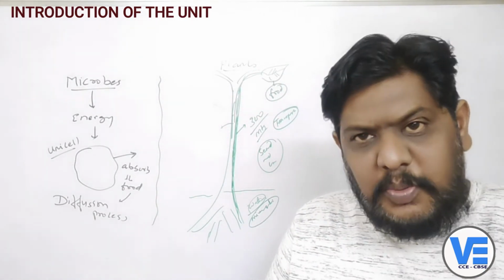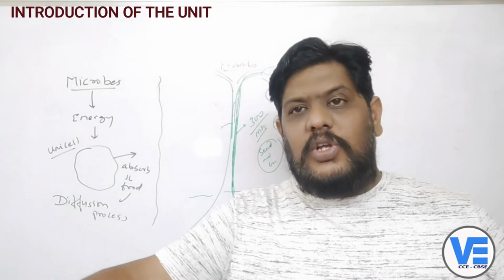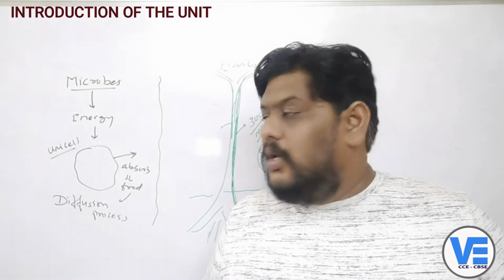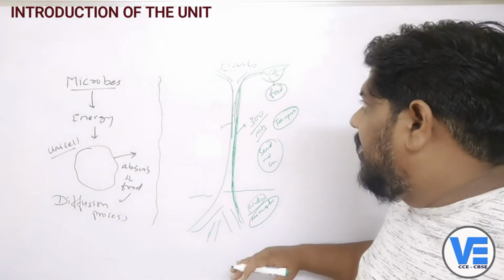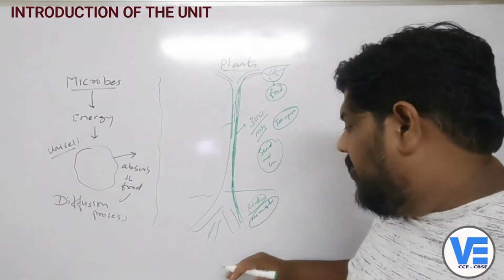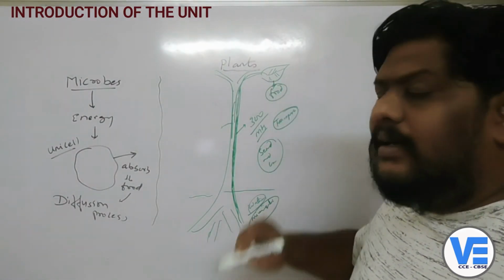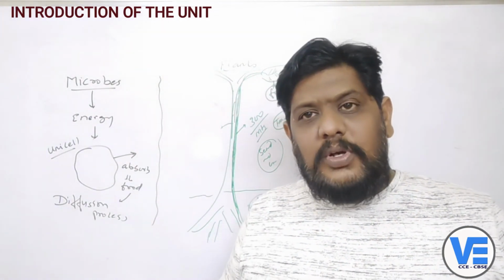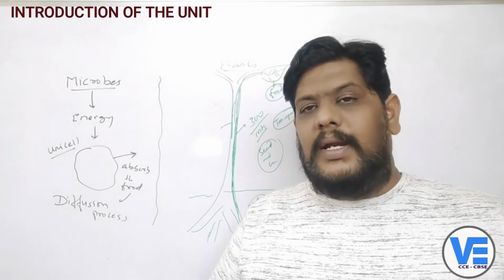Is there any transport system in the plants? Or if there is, how does it work? That is also what we are going to see in this unit. We are going to see about diffusion here, and again about the plants and the transport of mineral salts and water, and also the food material prepared by the leaves, which needs to be transported to different parts of the body. So that is also what we are going to study in this particular chapter.